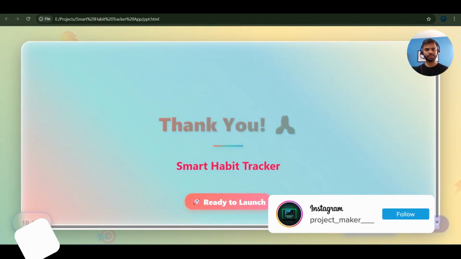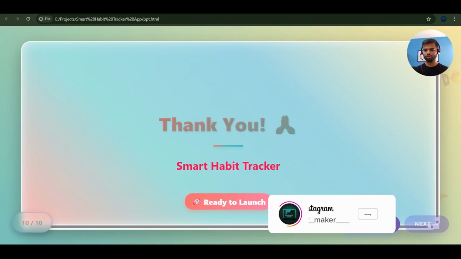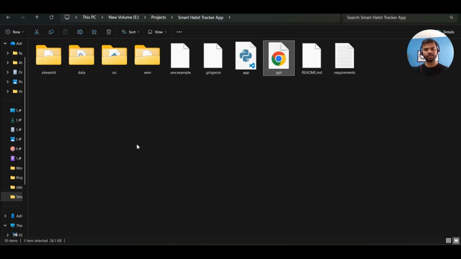Now coming to this presentation, it says ready to launch. So let's open our destination folder where our entire project is present. So this is data folder where our local SQL file is present. This is source folder where most of the files related to project are present.